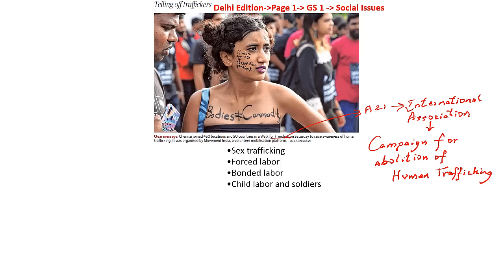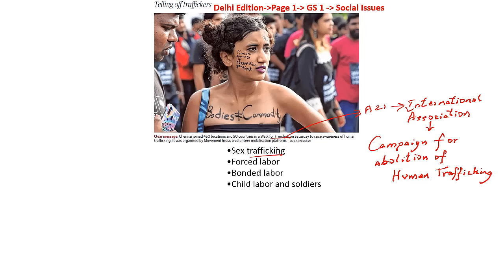Now let's try and understand the types of trafficking. The first type is sex trafficking. What happens? People are forced, deceived and coerced against their own will to enter into compromising positions to perform a commercial sex act. People have been captured and moved from one place to another against their own will into this flesh trade.